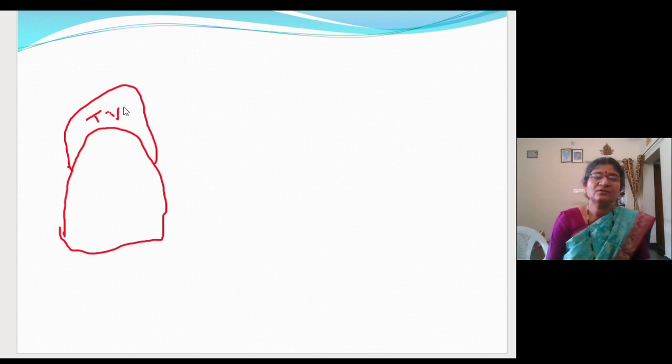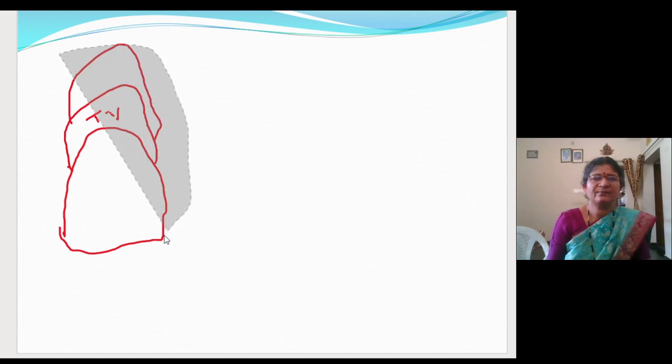Normally how much air will you be taking? 500 ml. And when you inspire forcibly, you'll be taking some more air. The diagram is not coming properly. Let me rub this and try to draw once again. If I can, it will be nice. Otherwise, let it be. With this only you understand. Okay.